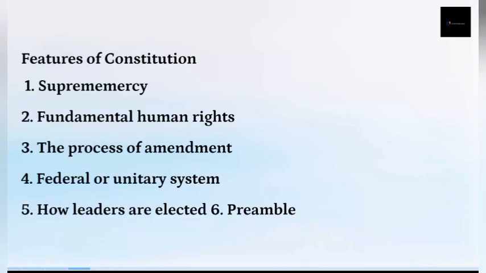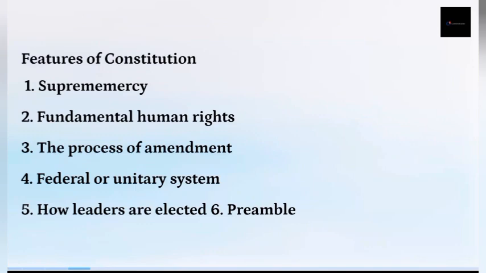Now go to features of constitution. What are the features of constitution? One of the features we should look at is the supremacy of the constitution. You know, the constitution is supreme. The constitution of Nigeria is supreme. Nobody is above the law. That's the supremacy of the constitution.